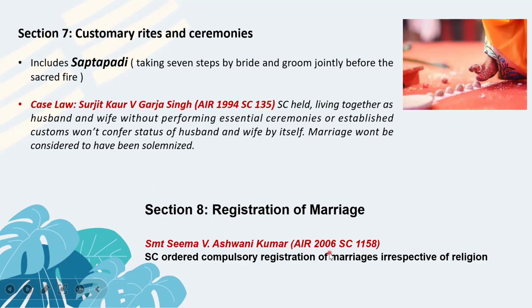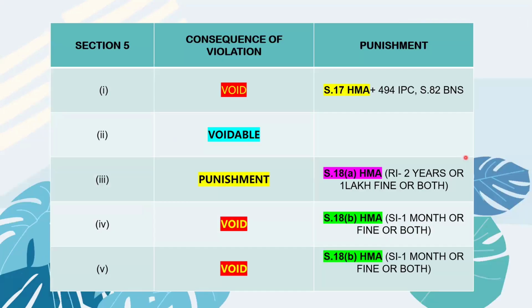So before 2006, registration of marriage was not compulsory. After 2006, in the case Seema versus Ashwani Kumar, the Supreme Court ordered that marriage should be registered and it is compulsory irrespective of any religion. So this is the gist of what are the essentials of a Hindu marriage. Section 5 clubbed with section 7 and 8. Any questions? I have simplified this for you and made this in a comprehensive manner.